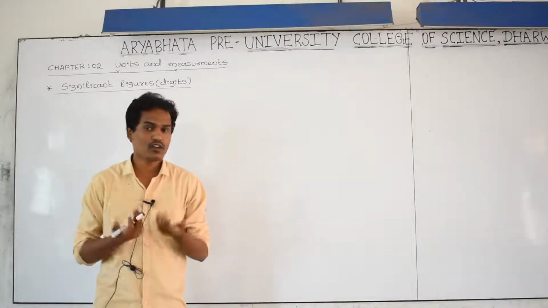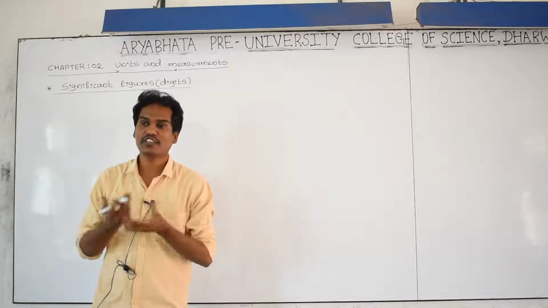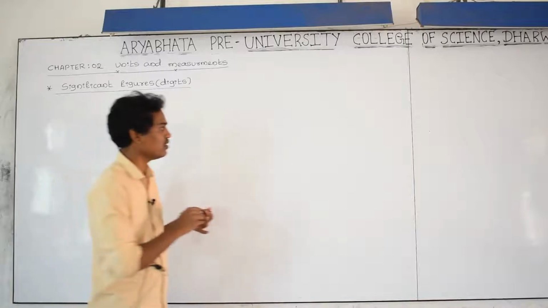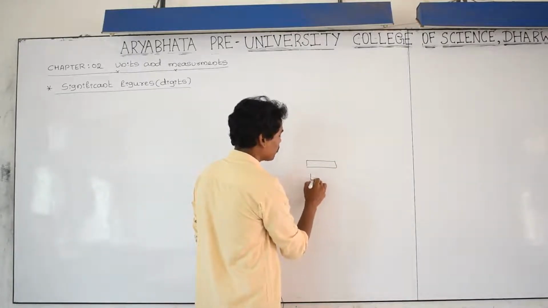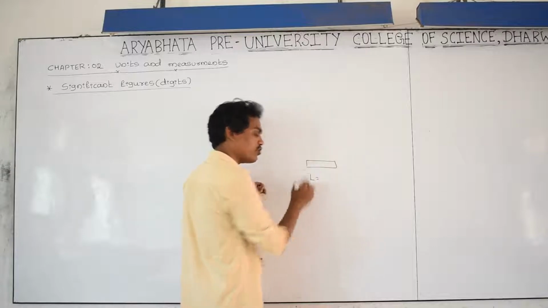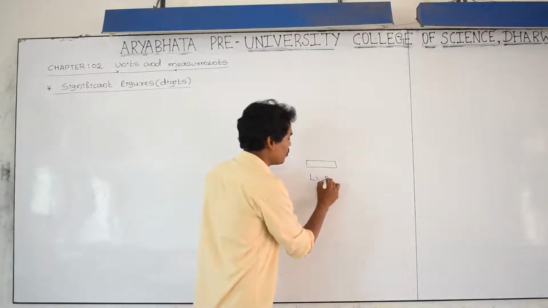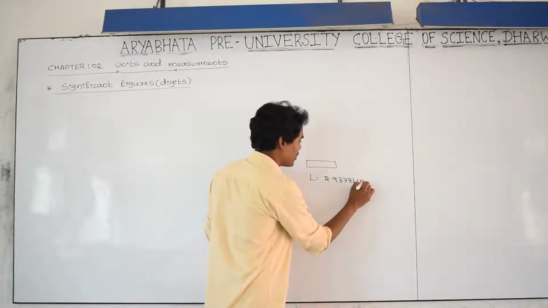For example, you are measuring the dimension or some physical quantity of an object. This is an object, and after measuring, its length is 2.93781 centimeter.